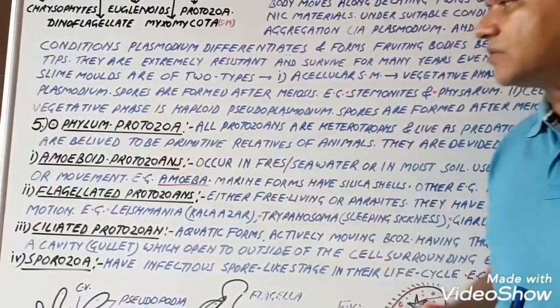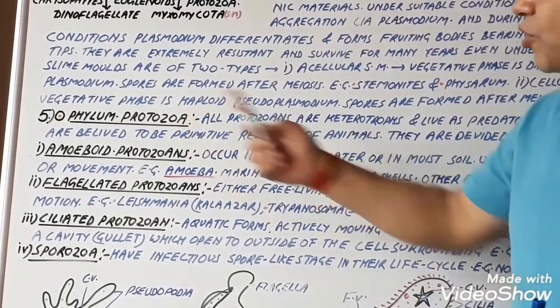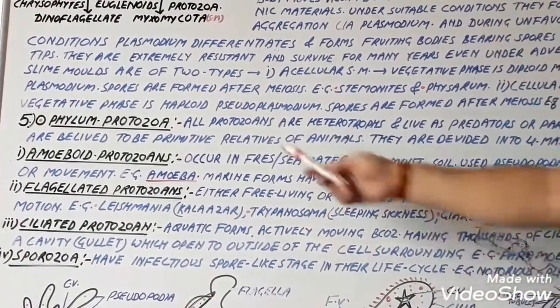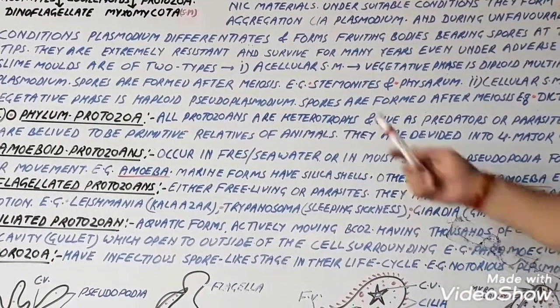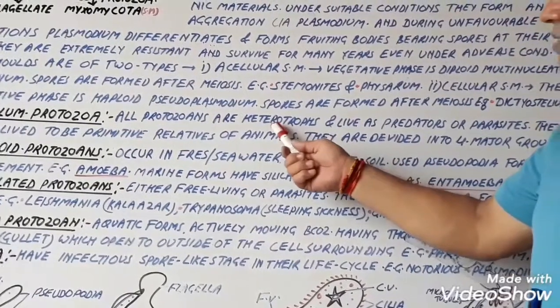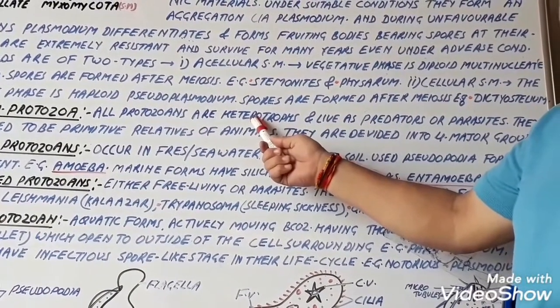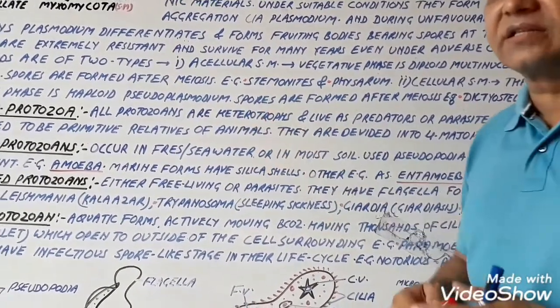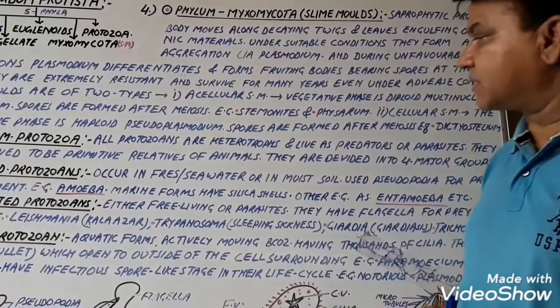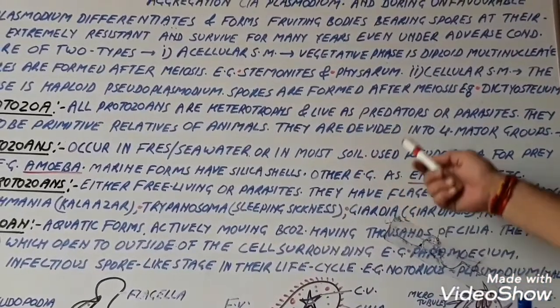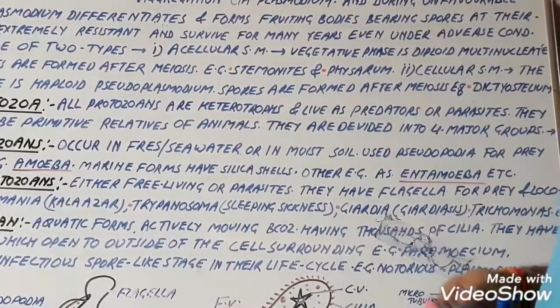Now, the next, fifth phylum is the Protozoa. All protozoans are heterotrophs, that is, they derive their food from outer resources, or we can say that they do not synthesize their own food by means of photosynthesis. They live as predators or parasites.